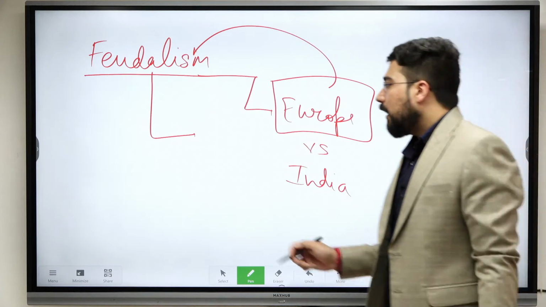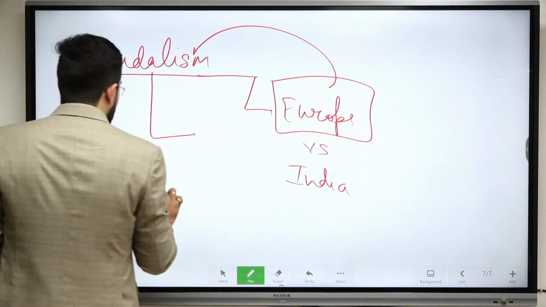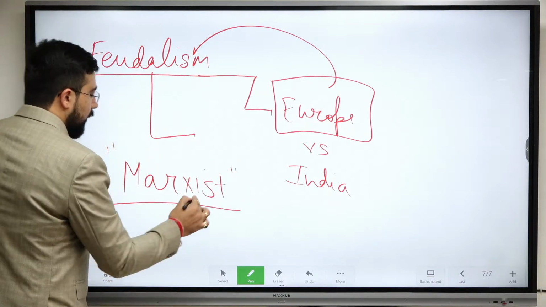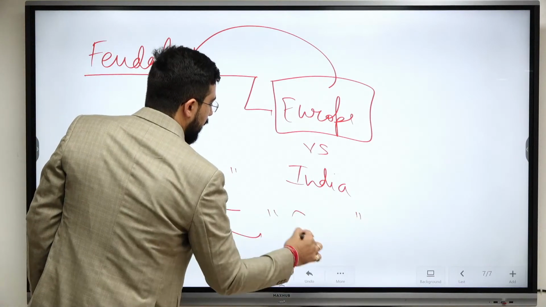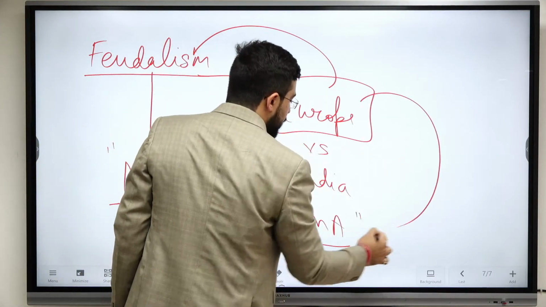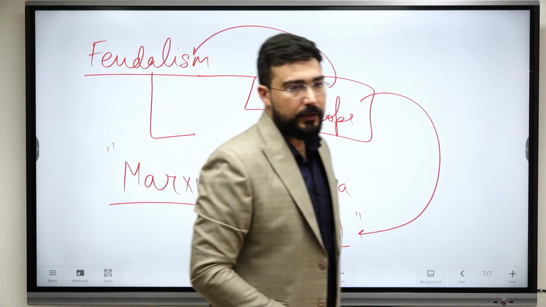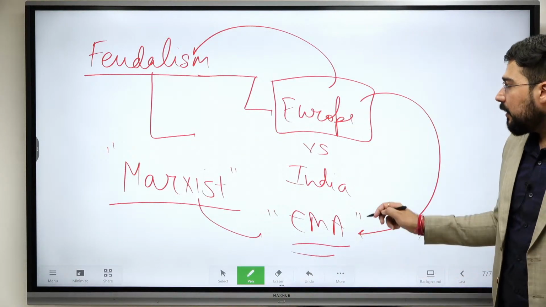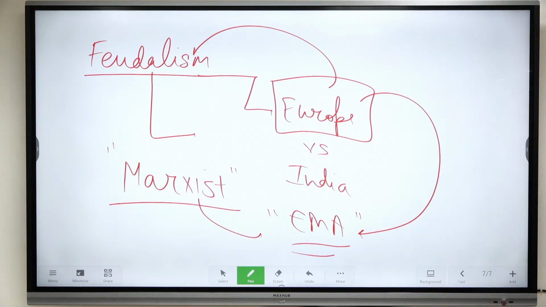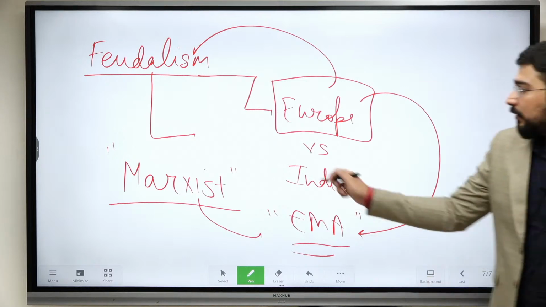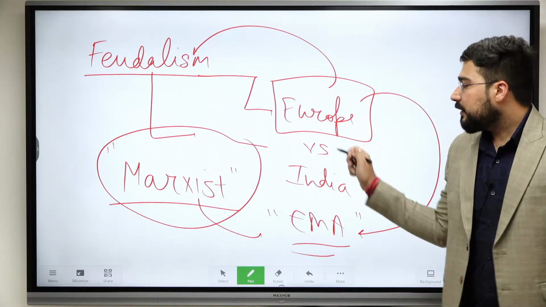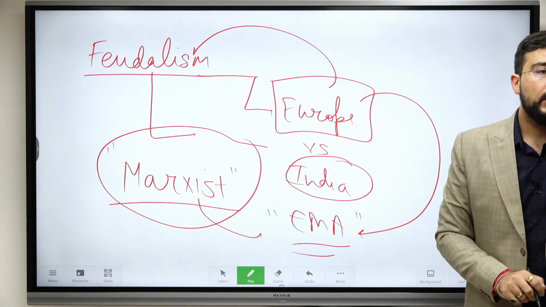And since a large number of Marxist historians wrote on early medieval India, they applied this concept of European society on the early medieval period. So that's why we specifically need to understand what is feudalism, what is the opinion of these Marxist historians, and lastly, what is the overall difference in the feudalism of India and Europe.